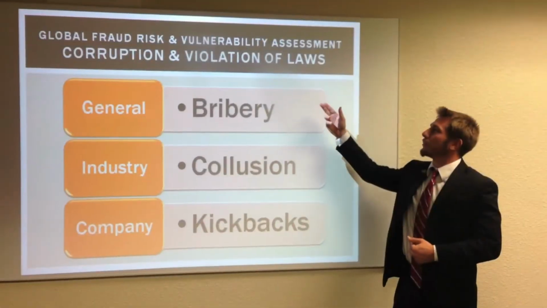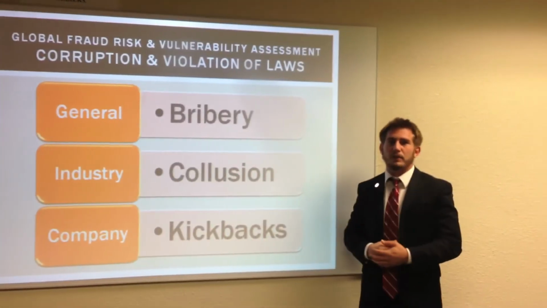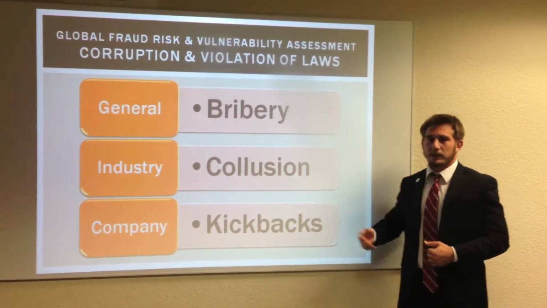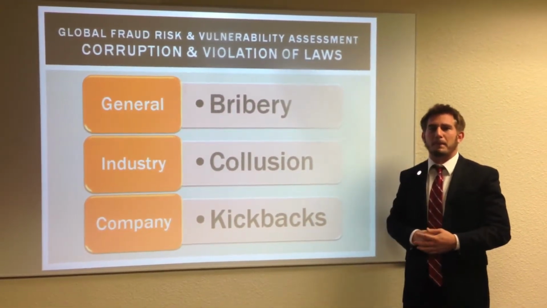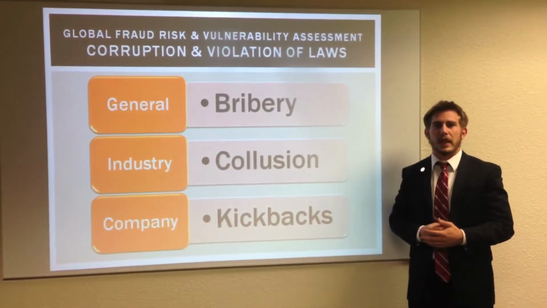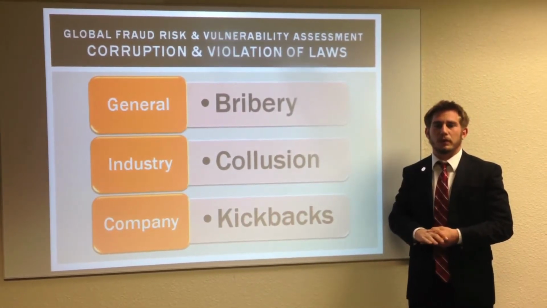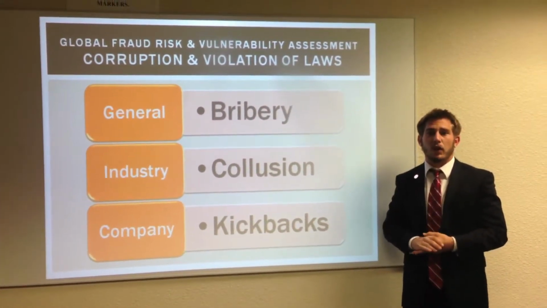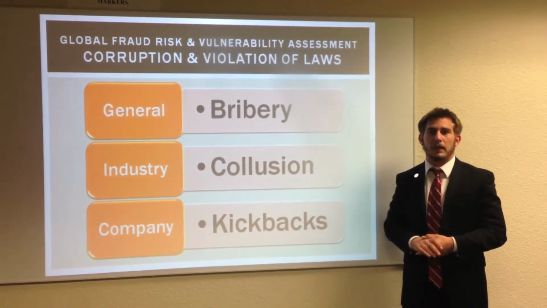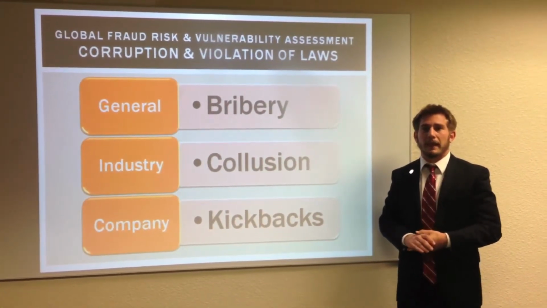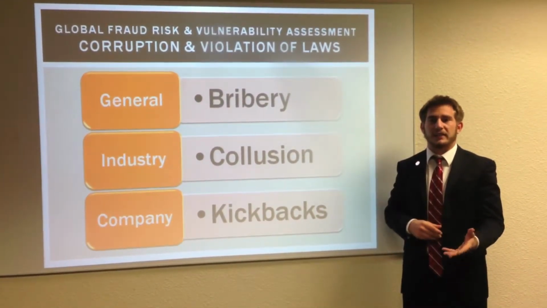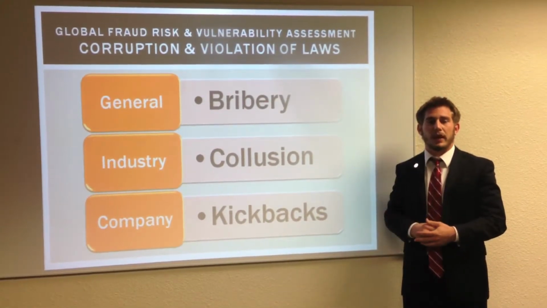Moving on to corruption and violation of laws. There are 3 types of corruption that we will touch on, and that is bribery, collusion, and kickbacks. Dealing with bribery, that is offering, giving, receiving, or soliciting of something of value to influence the actions of an individual who holds a public duty. If a company is involved in bribery, they can easily give something of value such as cash as a form of payment and write it off as an expense. Expense accounts that have an unusual change, such as miscellaneous expense, would be considered a red flag.